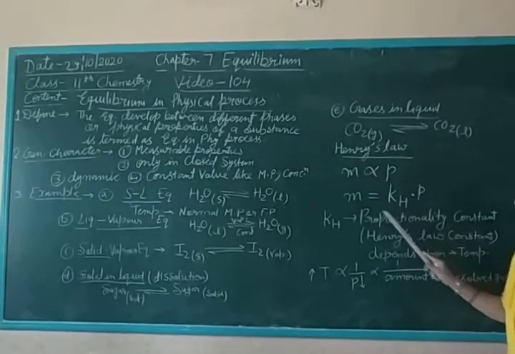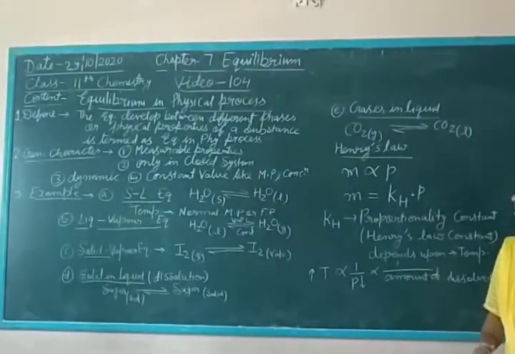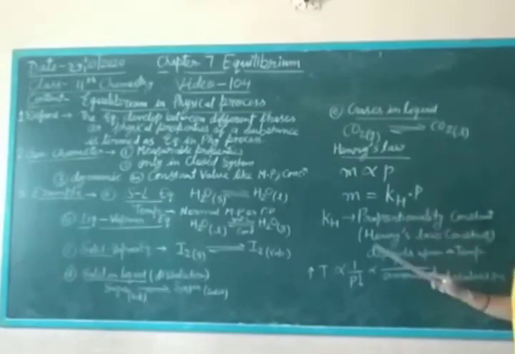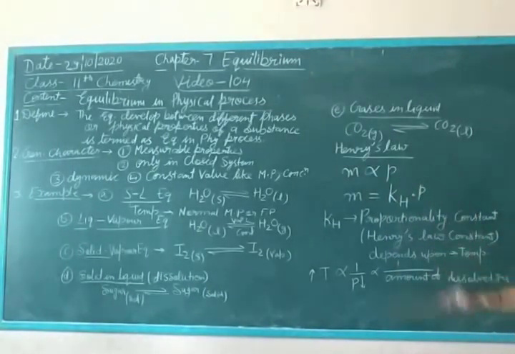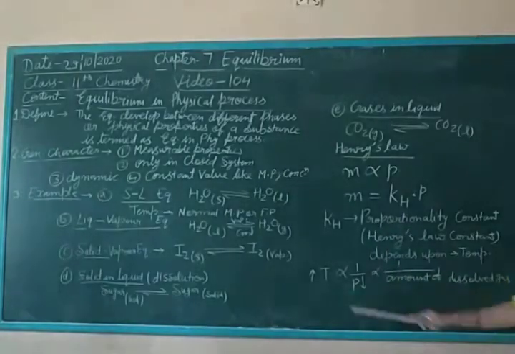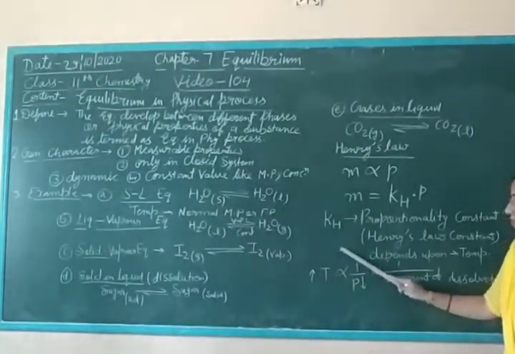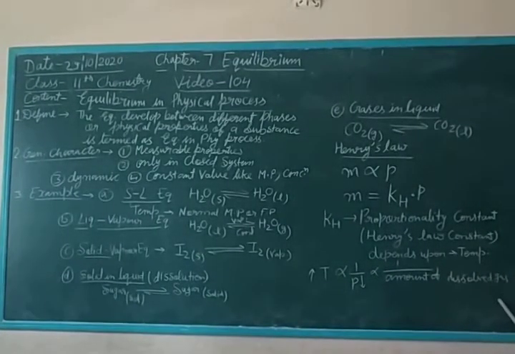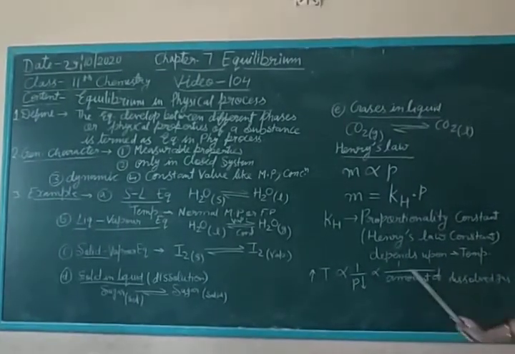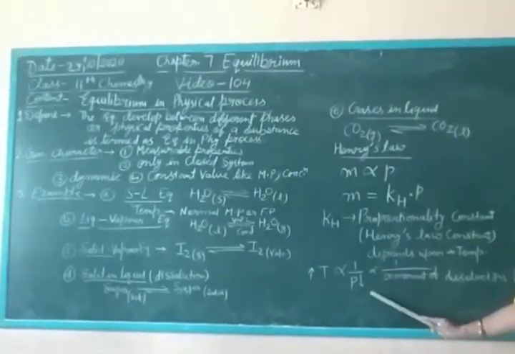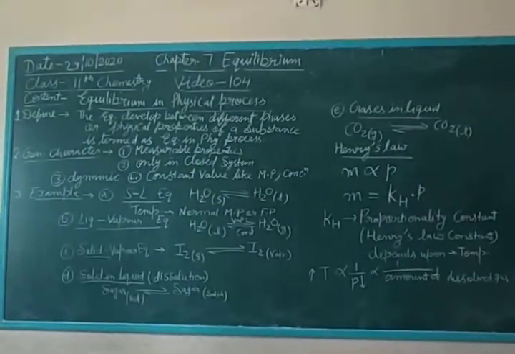This KH depends only on the temperature, because when we apply temperature, gases convert out of the liquid. So this constant depends only on temperature. As temperature increases, the amount of dissolved gas decreases. So the amount of dissolved gas is inversely proportional to the temperature.